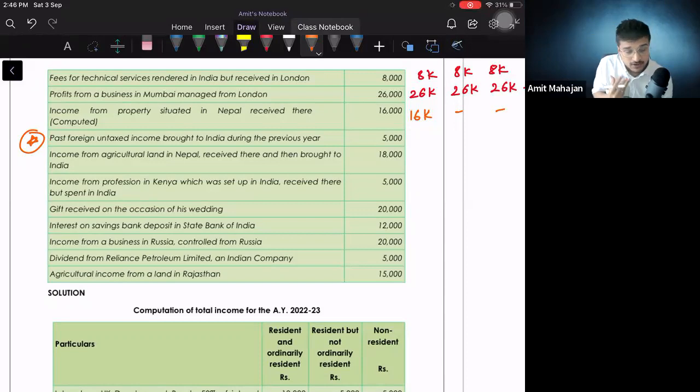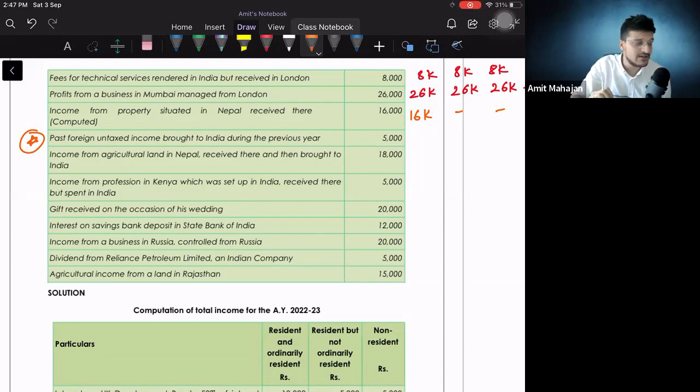Then you will get emotional. Arey, for the government, this income never got taxed, so this time we will collect tax. Why are you overthinking? It was earned in that year. He did not pay tax, but that does not mean that whenever you repatriate that amount to India, you will pay tax to the Indian government. It doesn't make any sense, right? And that is why this will not be taxable for anyone. Not for ROR, not for RNOR, and not for NR.